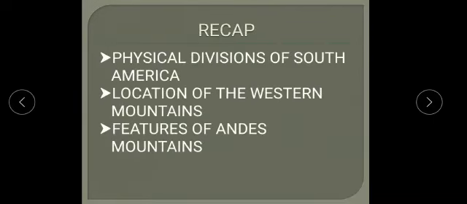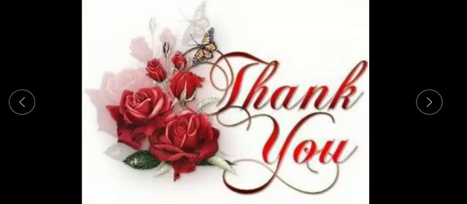So children, today we have learned about the physical division of South America, the location of the Western Mountains, and the features of the Andes Mountains. If any doubt, we will discuss in the interactive class.